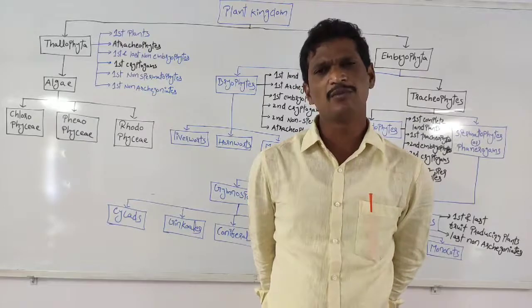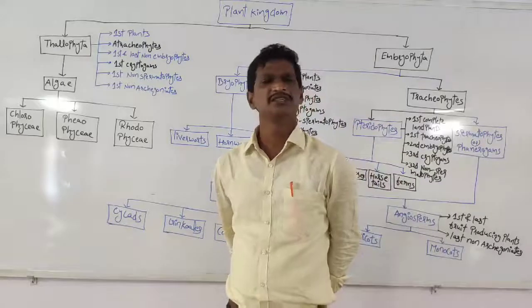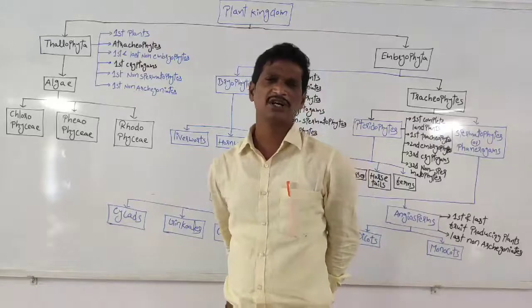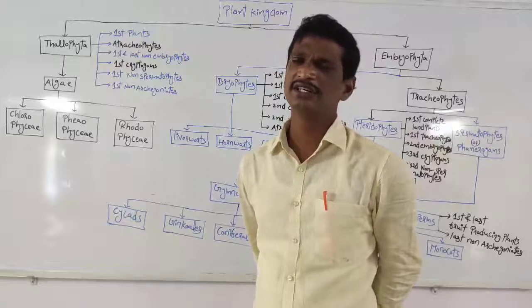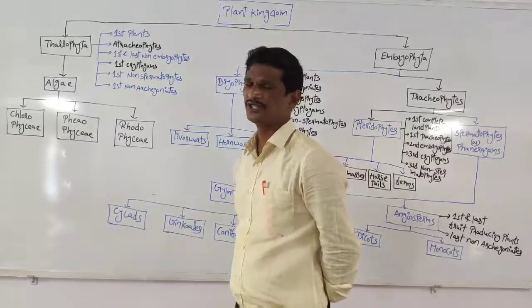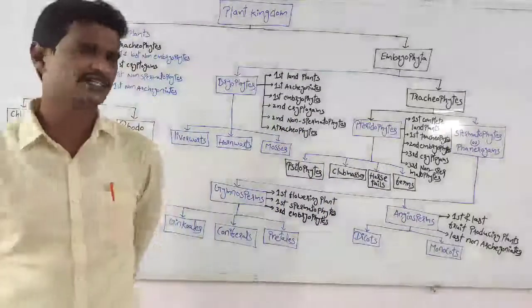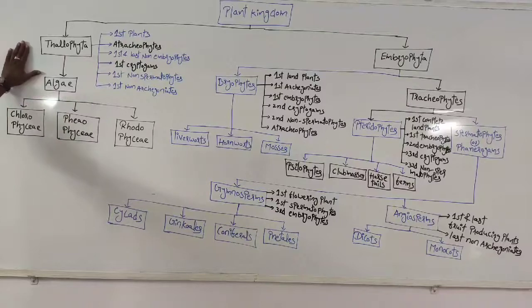So a group of cell mass which has green color performs photosynthesis. Not only green color, some other colors also, right? So a group of cell mass that exhibits photosynthesis, right? That cell mass is called thallus. The body is called thallus. Especially Thallophyta indicates here algae. Algae body is the thallus.